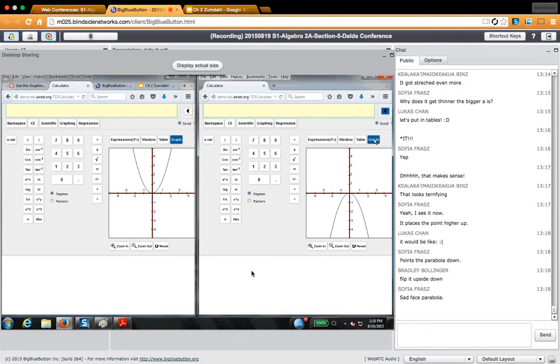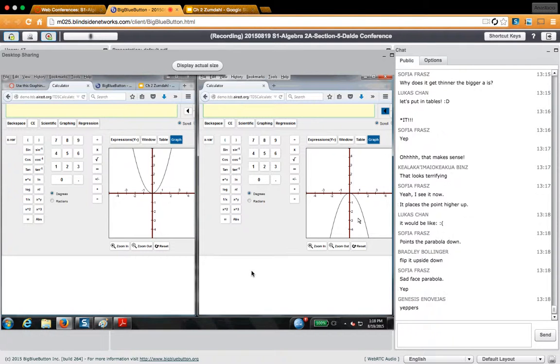What a negative does, and this is what a lot of people have trouble with, is it doesn't fatten a parabola out. What it does is it takes it and flips it over. Anytime that number a is a negative number, it takes your parabola and makes it a sad face parabola. So here's a happy face parabola. You see the happy face? And here's the sad face parabola because it has a negative in front of it. Are we cool with that? Yes, awesome. Good. Then that's pretty easy.